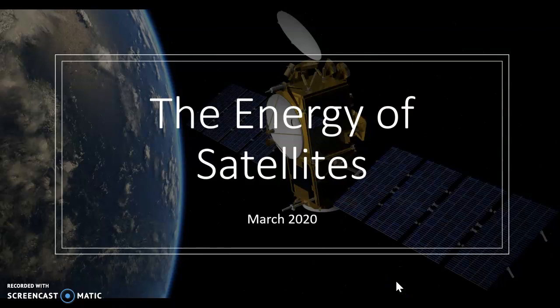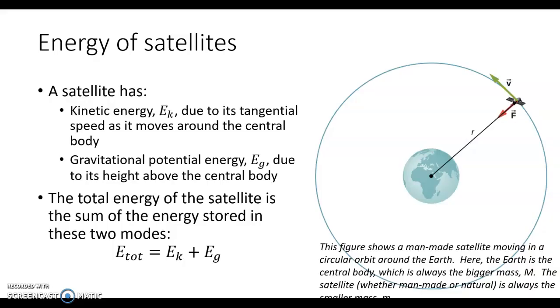This webcast talks about the energy of satellites. A satellite is always moving around a central body. So it has a tangential velocity, and that means that it always has kinetic energy.